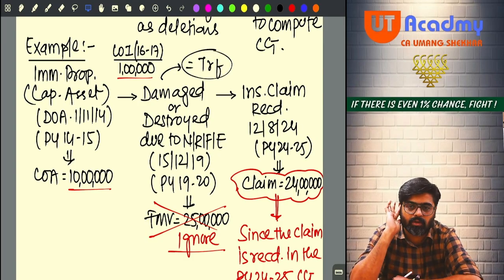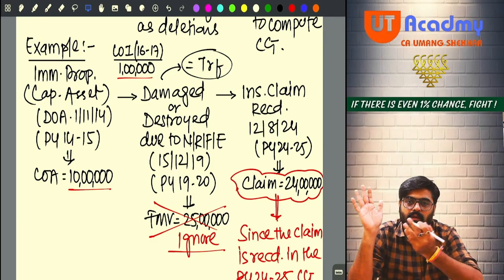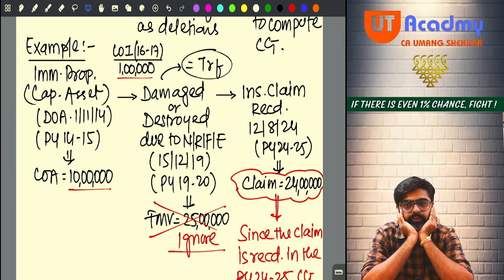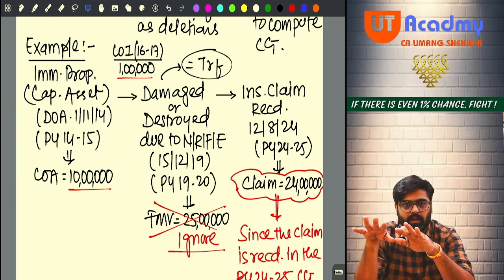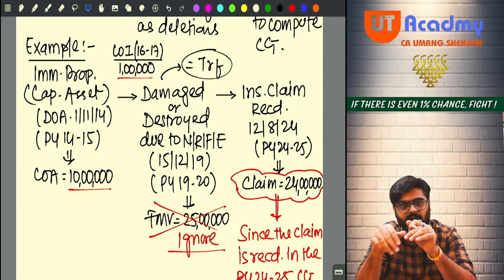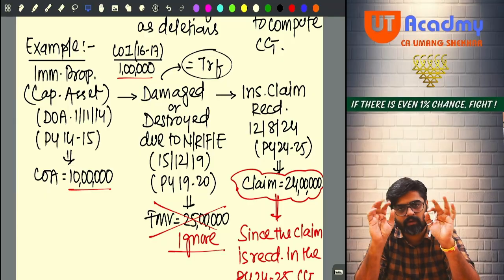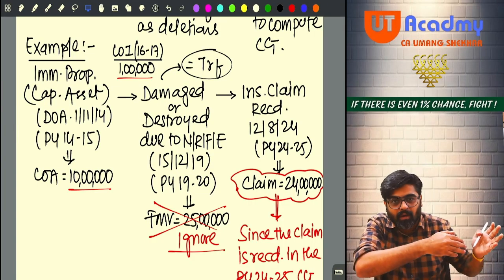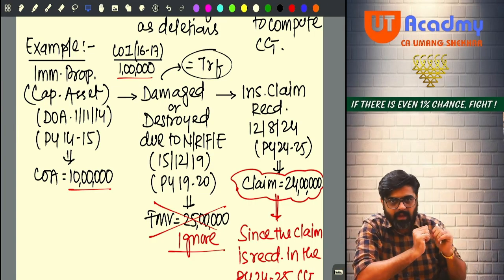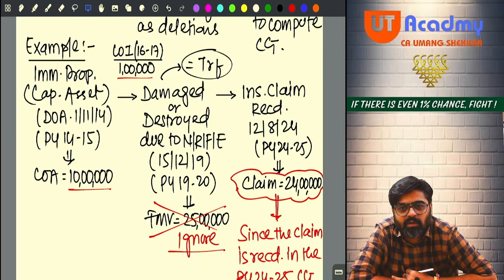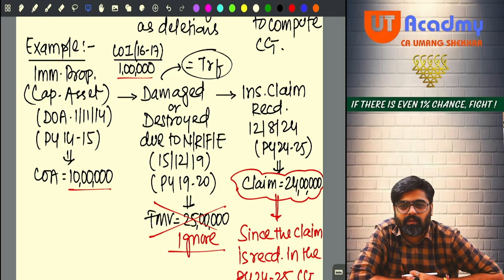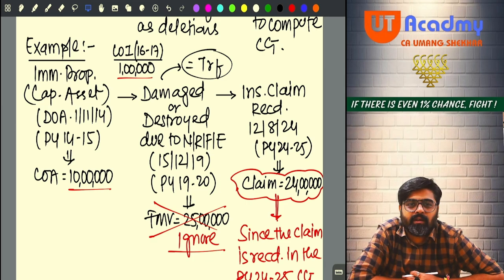Asset is going. What is coming, 25 lakhs or 24 lakhs? Asset is damaged or destroyed. As on that day, the fair market value was 25 lakhs. Are you receiving 25 lakhs or only 24 lakhs? To calculate the capital gain on the transfer of asset, whatever is coming, only that will be treated as full value of consideration. Then why is this fair market value given? To confuse you. If you mistakenly take this fair market value as full value of consideration, you are gone.